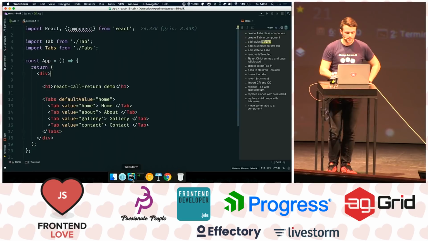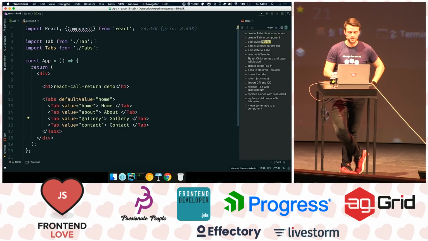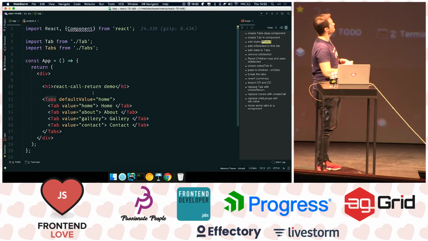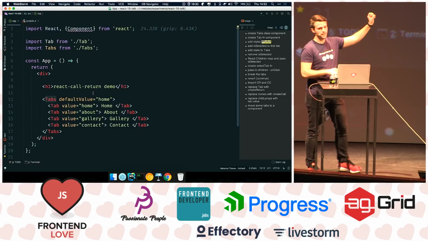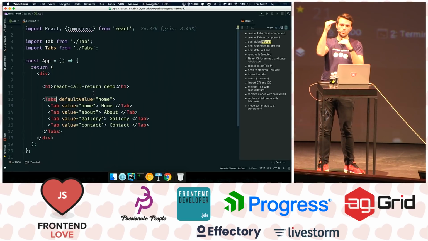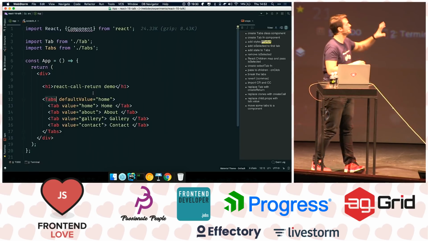But what API do we want for this? This is already written. I'm just showing you how it should work. We want the API to be, we have a Tabs component with a default value, and then we have multiple Tab components inside. But the way that the Tabs component and the Tab component communicate shouldn't be seen here.